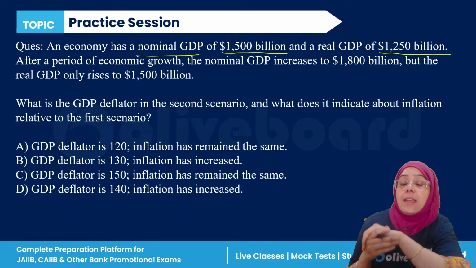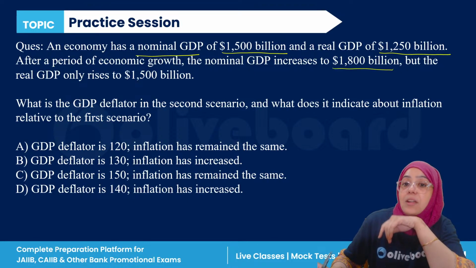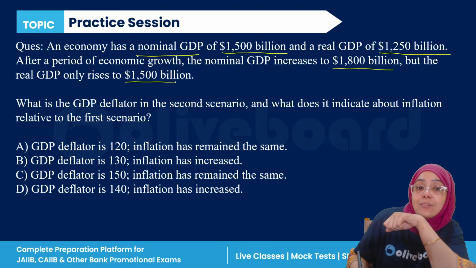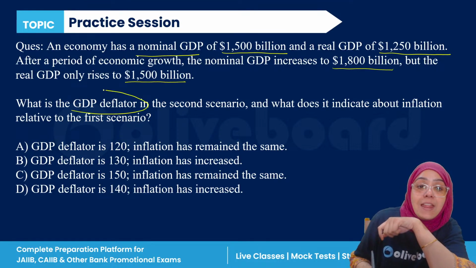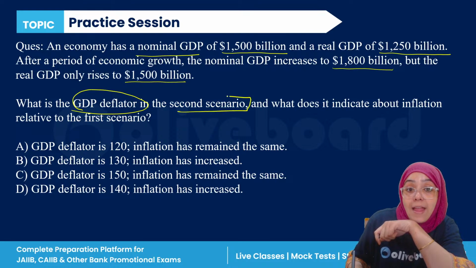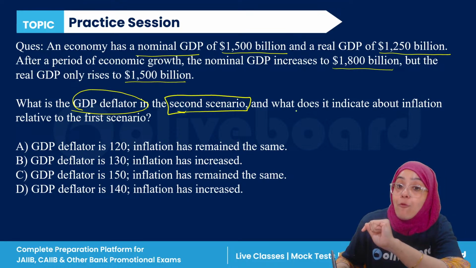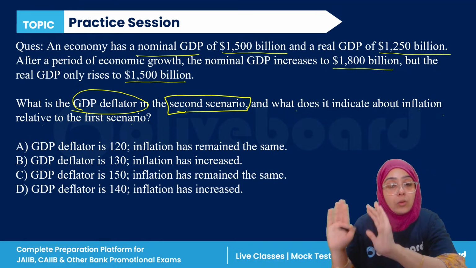After a period of economic growth, the nominal GDP has increased to $1,800 billion, but the real GDP only rises to $1,500 billion. What is the GDP deflator in the second scenario, and what does it indicate about the inflation relative to the first scenario?